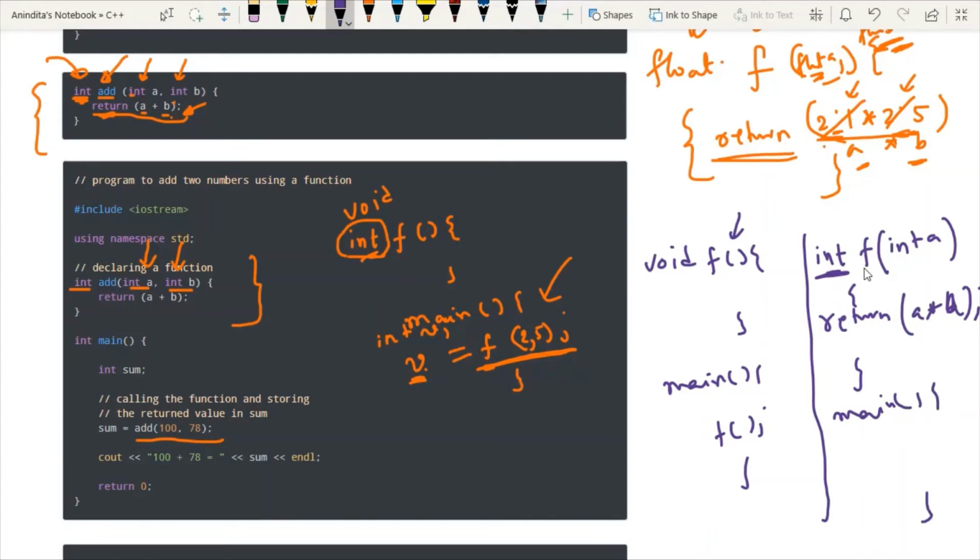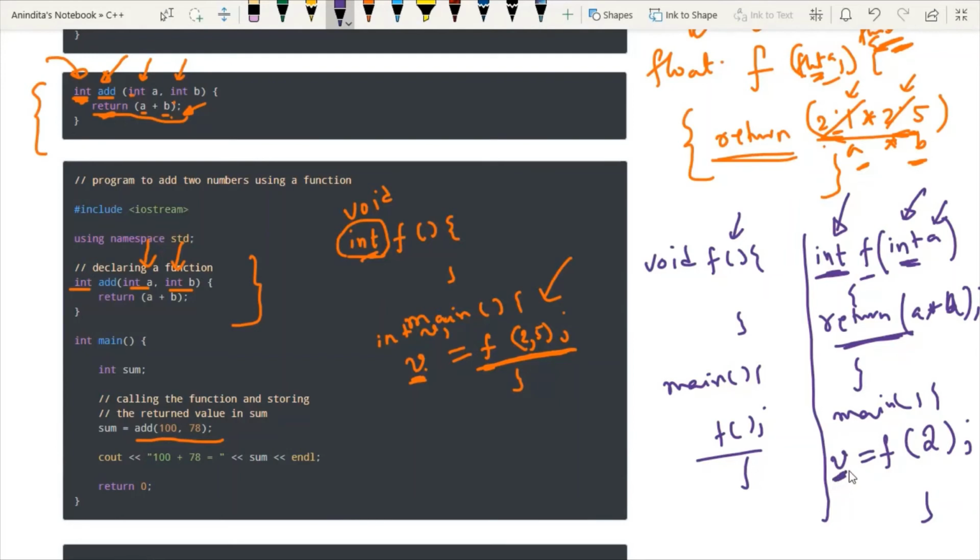Inside main, first call the function. The function name is f, and just call the function like previously. Then find out how many parameters are there and what the data type is. We have a single parameter and the data type is integer, so I have to pass one single integer parameter. But since we have a return type, there is no cout statement, so there is no printing statement. To print the value of the function, I have to store this function inside a variable.